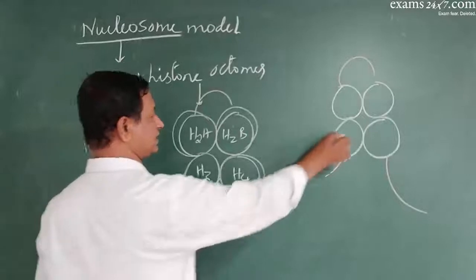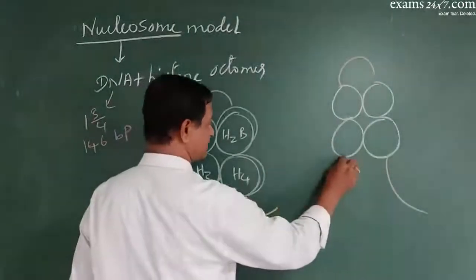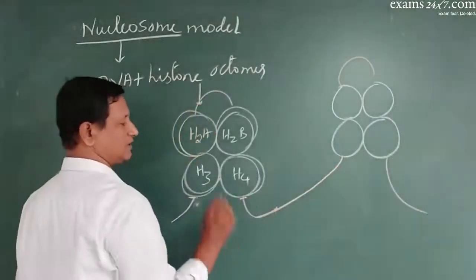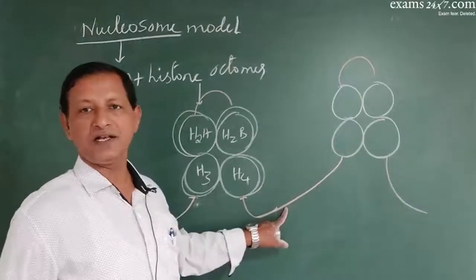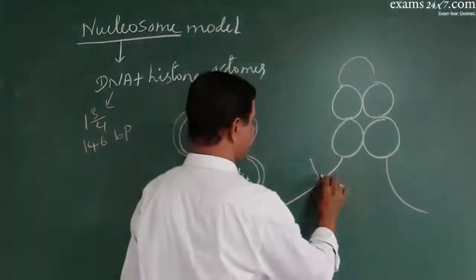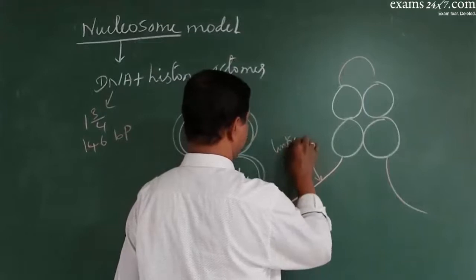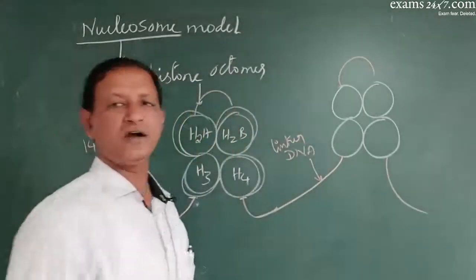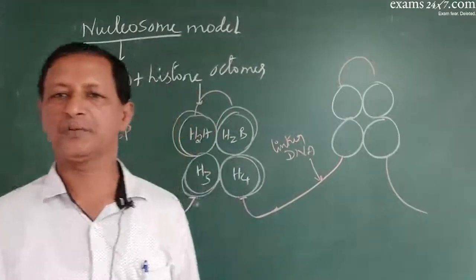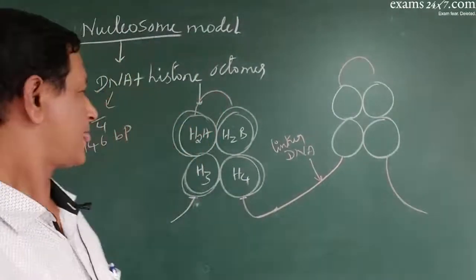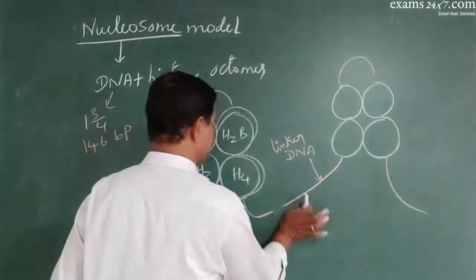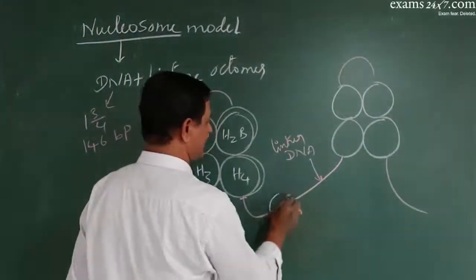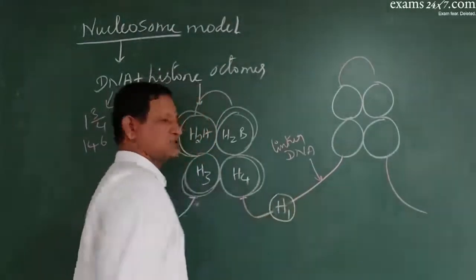Now in between these two successive octamers there is a small length of DNA. This small length of DNA is called linker DNA. The length of this linker DNA is approximately 60 base pairs, and this linker DNA is always associated with another histone called H1 protein.